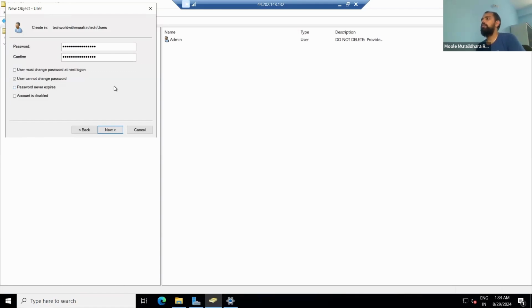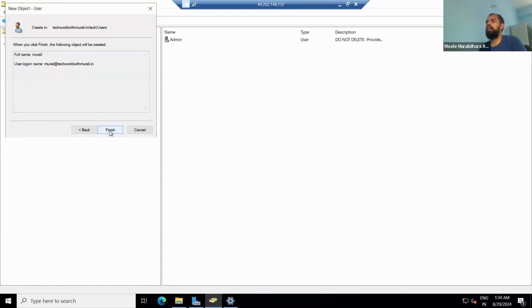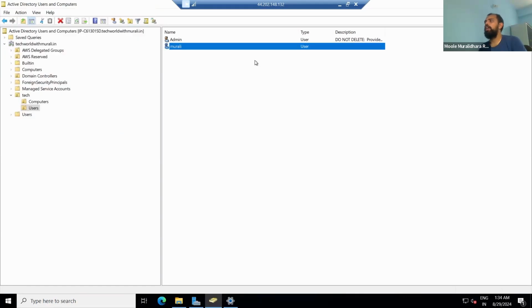Okay, integrating with some other tools. Okay, we will use that one. I'm not selecting this one, just click next and then click finish. Now we have created one user.